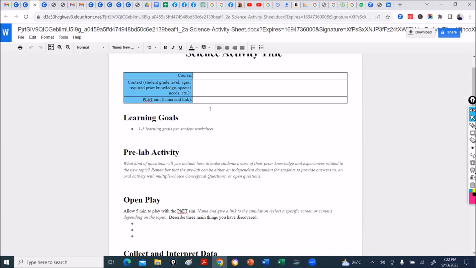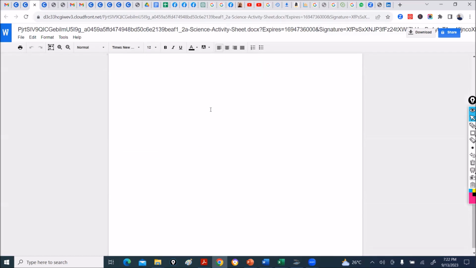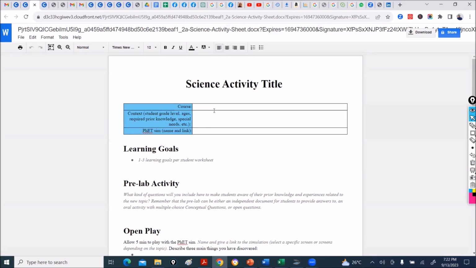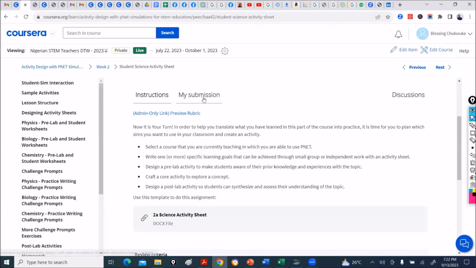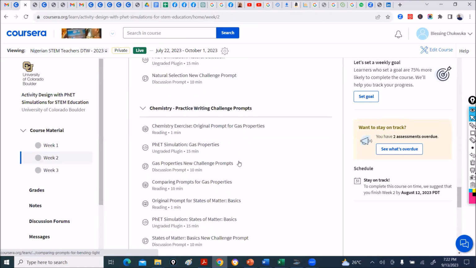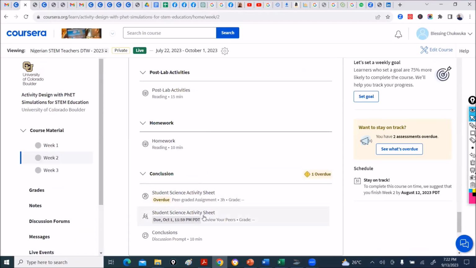So you always have to write your course here. Then everything that you have learned through the course, you develop your activity sheet, okay? And you submit by the same process by just uploading. After you submit it, you also have to come and do your peer review. This is peer review. You also have to review 3 other people. So this is for science.